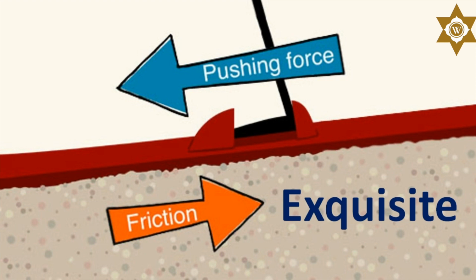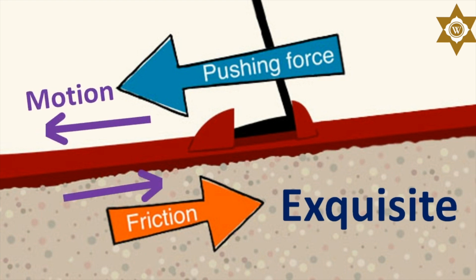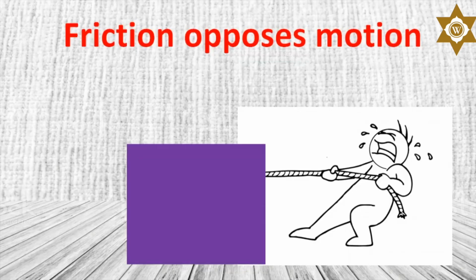Sensei, I know that friction is a force that opposes motion. Anything else about it? Yes, friction opposes motion. A lot of people know this, but they usually don't understand it clearly. Let me explain. Friction is such a mischievous personality that it always acts in a direction that opposes motion.